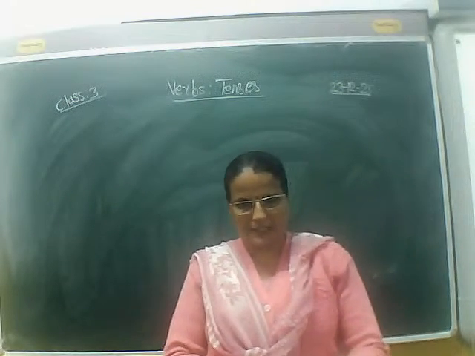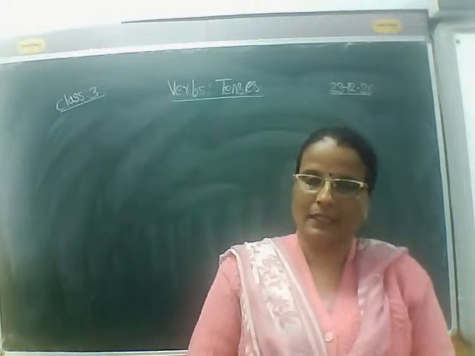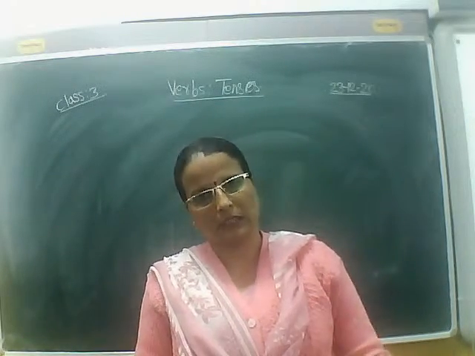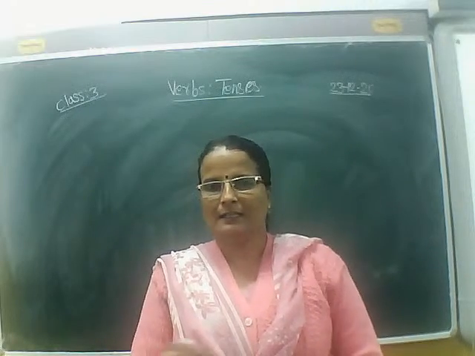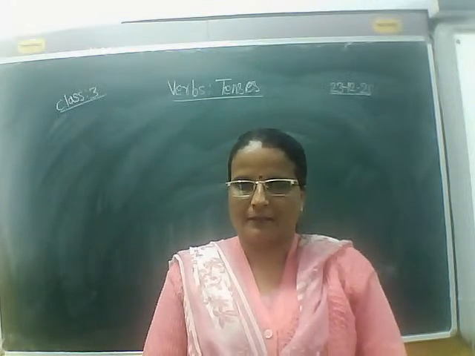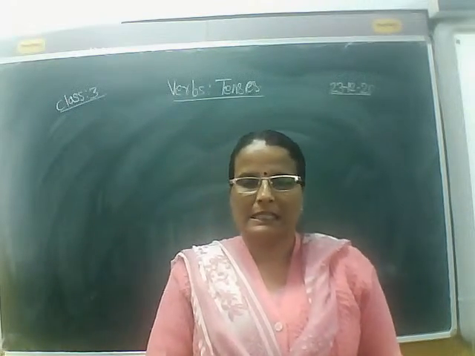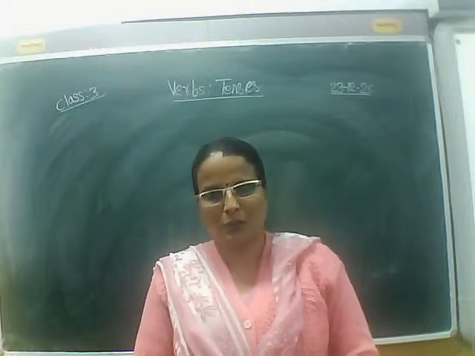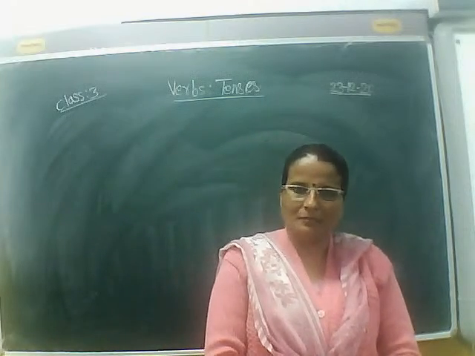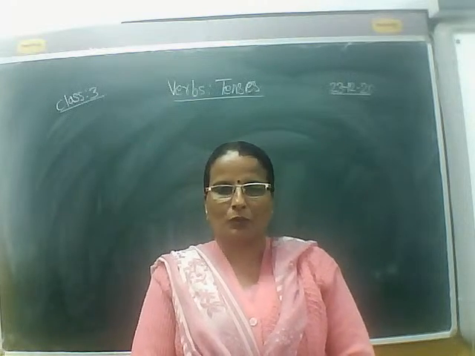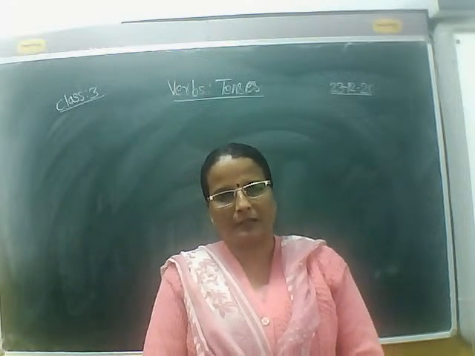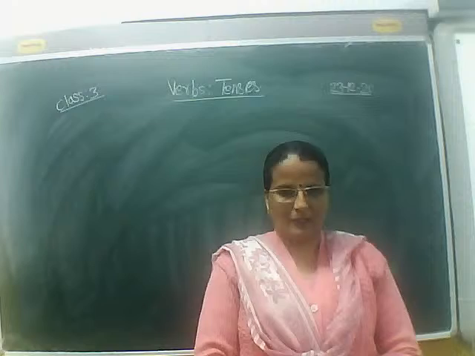And we also discussed that some verbs change their form totally in the past tense, such as run becomes ran, see becomes saw, right? Go becomes went in past tense, right? Those types of verbs are called irregular verbs.